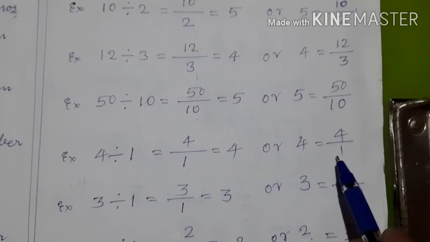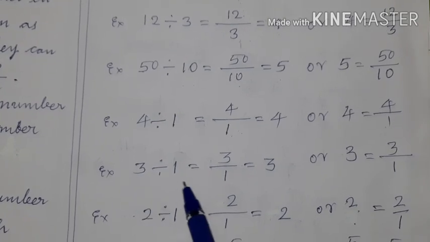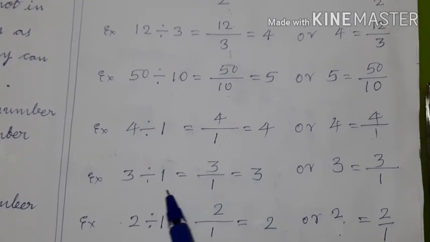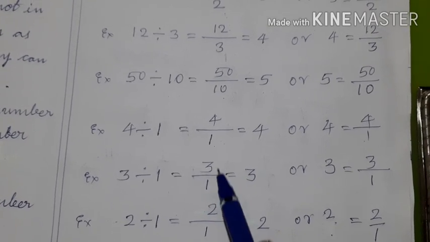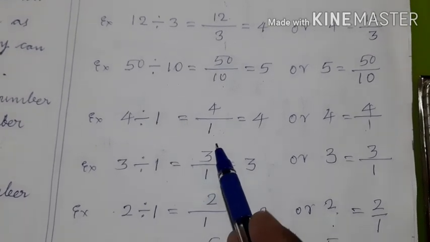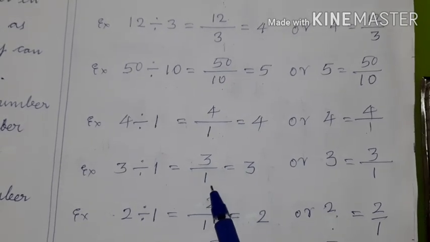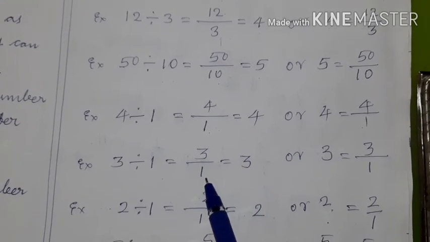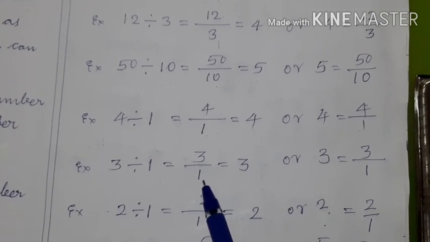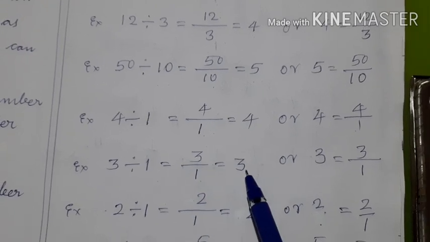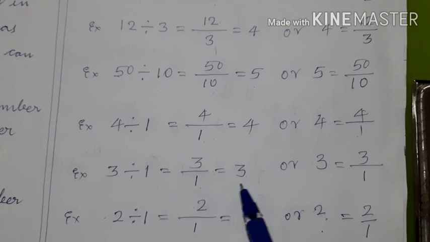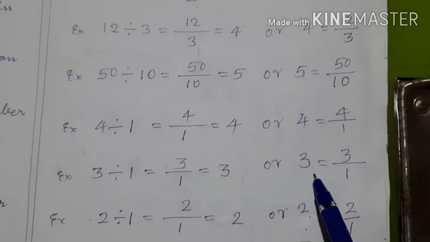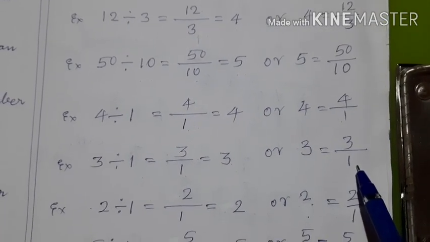Both are same. What is the meaning of 3 divided by 1? 3 divided by 1 is equal to 3 upon 1. What is the meaning of 3 upon 1? There are 3 rupees and it should be given to one person. How much that one person will get? That one person will get 3 rupees only. Therefore, 3 upon 1 is equal to 3 or 3 is equal to 3 upon 1.